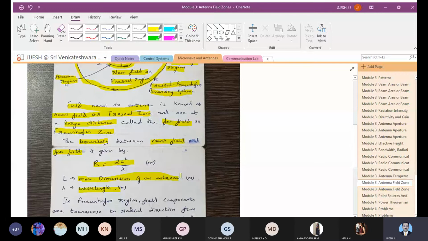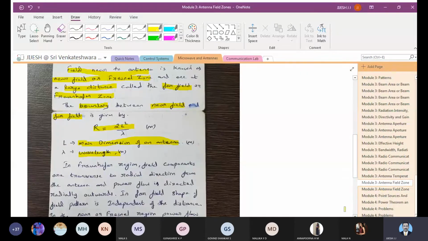In the Fraunhofer region, the field components are transverse to the radial direction from the antenna, and the power flow is directed radially outwards. You have the Fresnel region and the Fraunhofer region, that is, near field and far field.